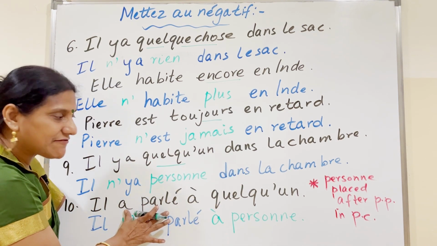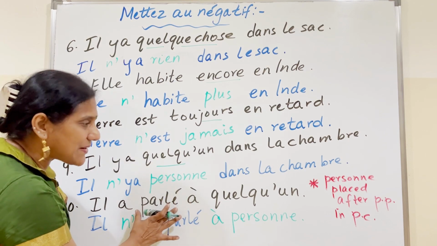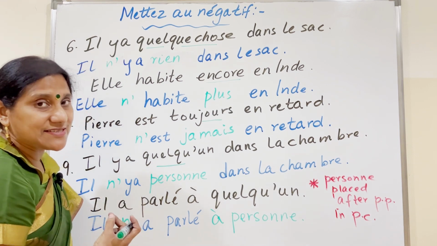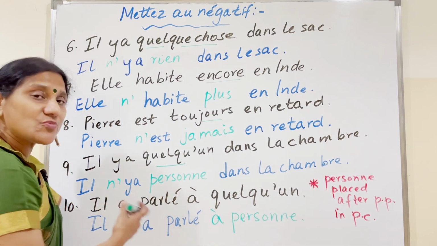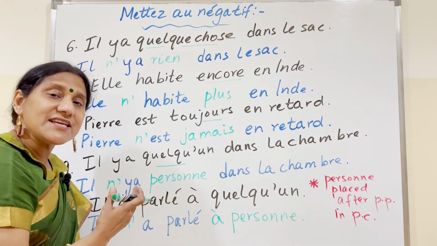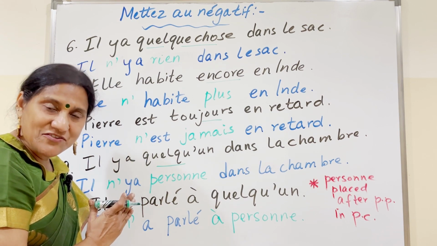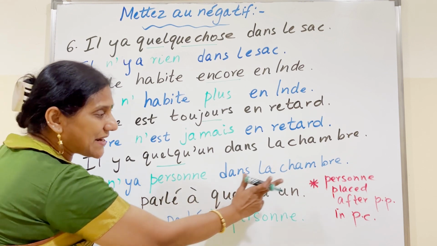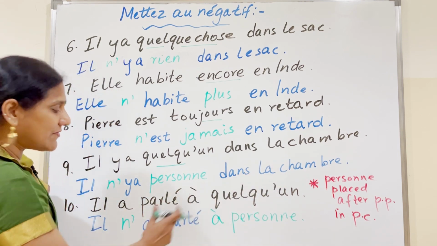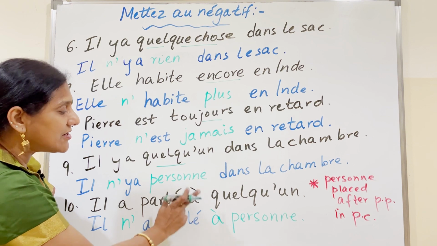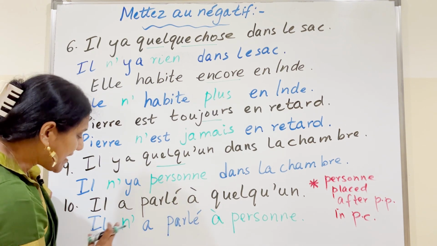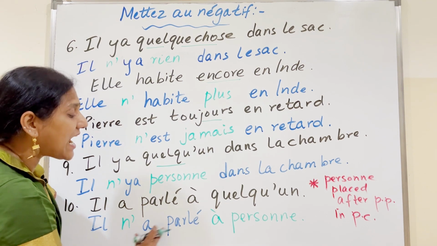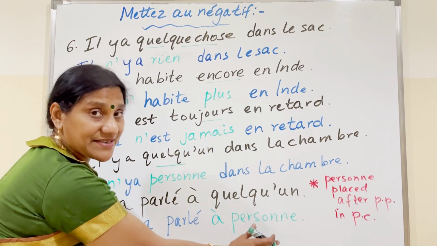We have to be very careful here because in passé composé, personne is placed after the past participle. We have learned that we put ne before the auxiliary and the expression after the auxiliary, but with personne, we need to place it after the past participle of the main verb. So, il a parlé à quelqu'un changes to il n'a parlé à personne.